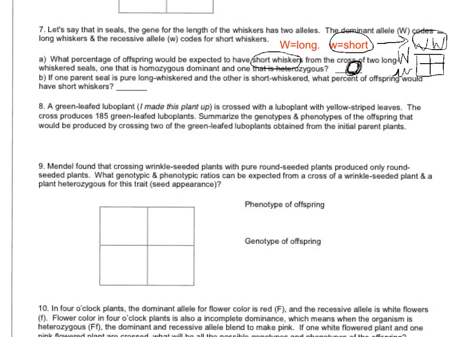And B says, if one parent seal is pure long whiskered, so that means another homozygous dominant, and the other is short whiskered, so that has to be little w, little w, what percent of offspring would have short whiskers? And you can tell right away this is the same cross as Poppy and Sky, that you're going to get all heterozygous. And in order to have short whiskers, once again, you have to be homozygous recessive, and since all the offspring will be heterozygous, the answer again is a big fat 0.